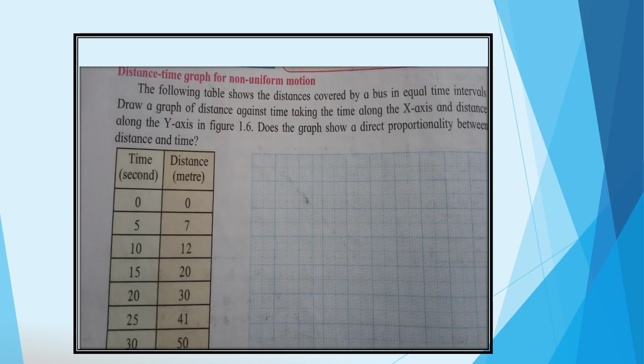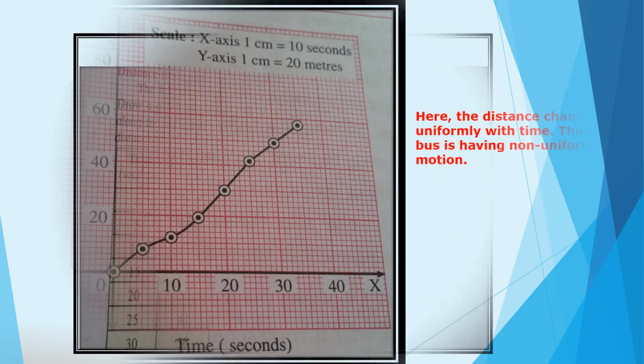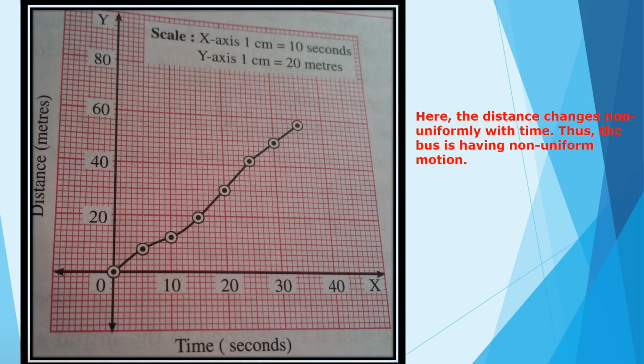So after plotting the graph, you will get an idea that all the points in this distance-time graph are not coming in a straight line. So due to that, it is non-uniform. After plotting the graph in case of non-uniform motion, you will understand this graph is not a straight line. So the nature of the graph is just like this. So here the distance changes non-uniformly with time, thus the bus is having non-uniform motion.